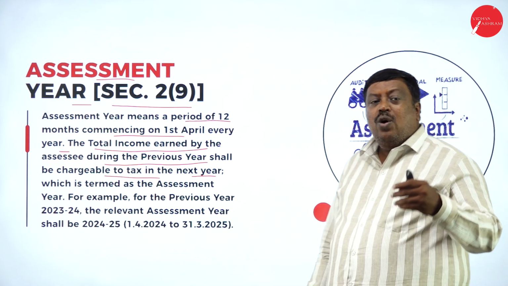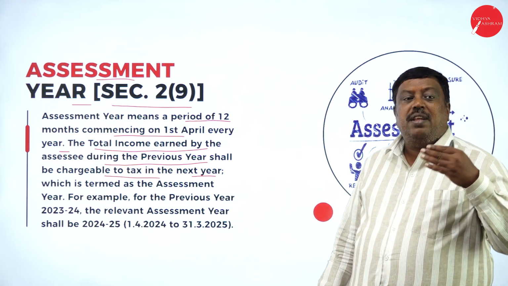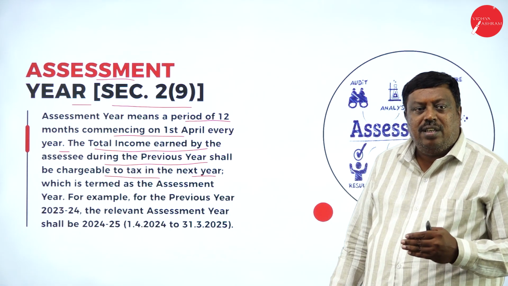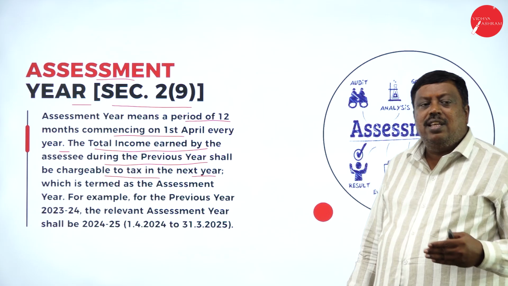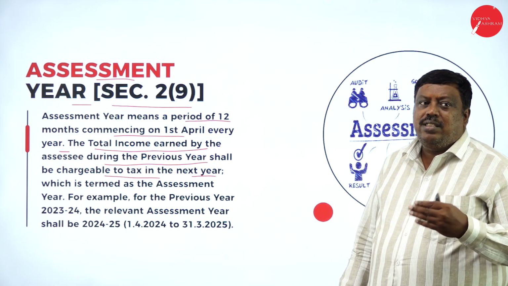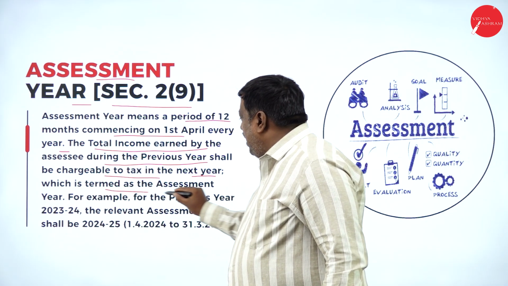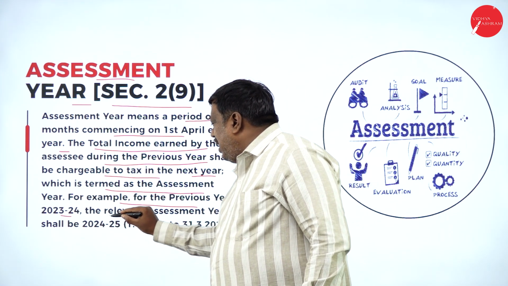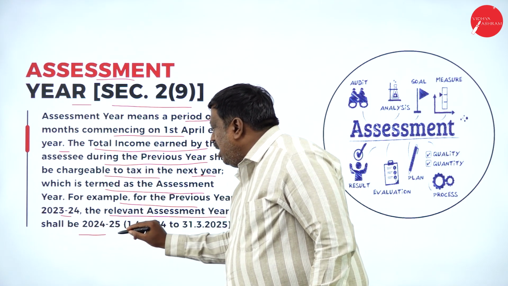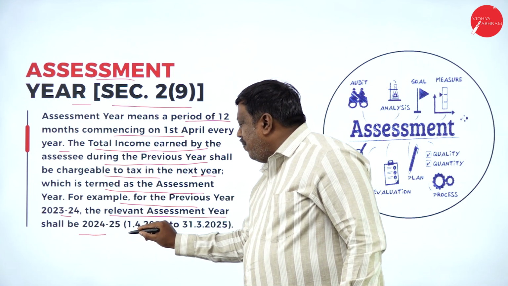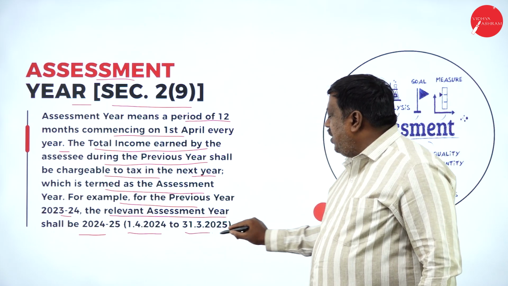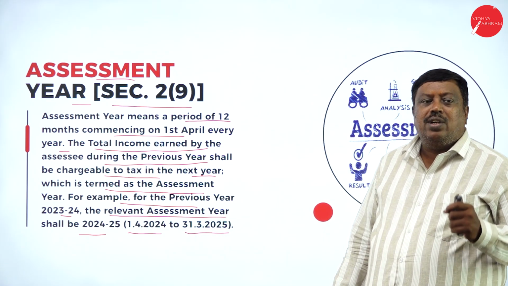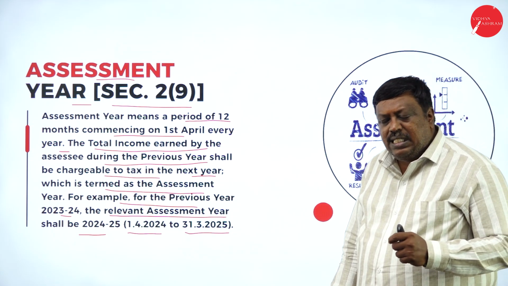They're saying that whatever income I've earned during the previous year will be assessed in the assessment year, and they're going to charge the tax on the person for earning such an amount of income, which is termed the assessment year. For example, for the previous year 2023-24, the relevant assessment year shall be 2024-25. That is from 1st April 2024 to 31st March 2025, the present assessment year for all the students who have to write it in the Income Tax Act 1961.